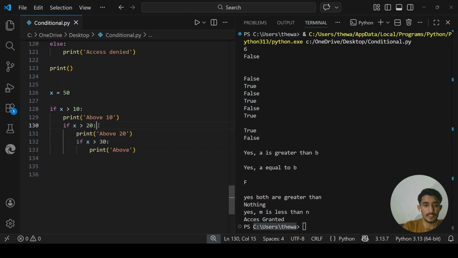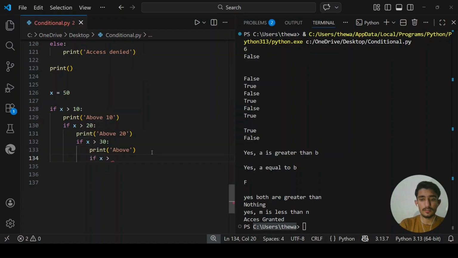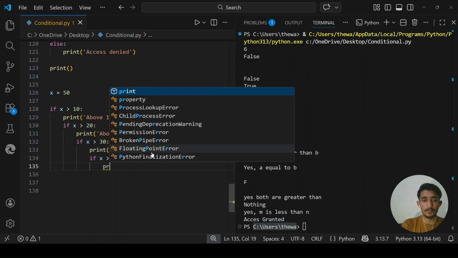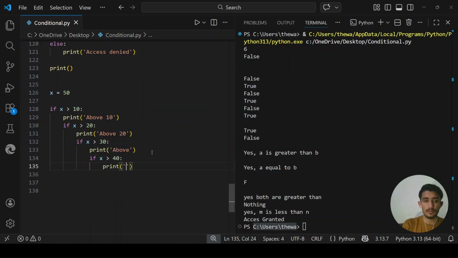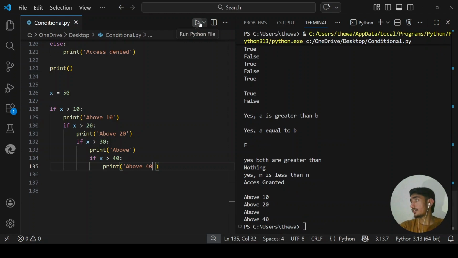So when I press enter here, I eventually got up here, not here, because I am inside this block. When I press it here, I am here. So this is called nesting. If x greater than 40, print above 40. When I run it, every output will be shown here.